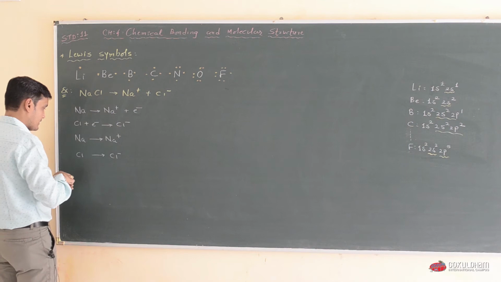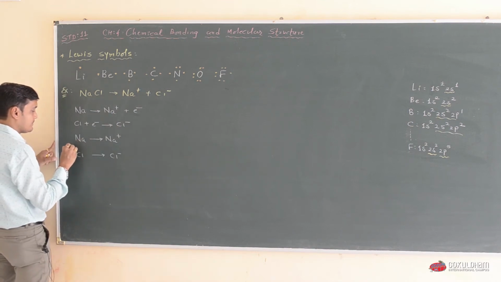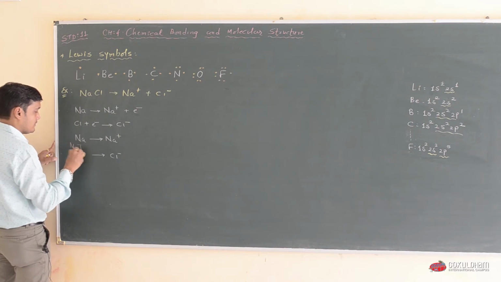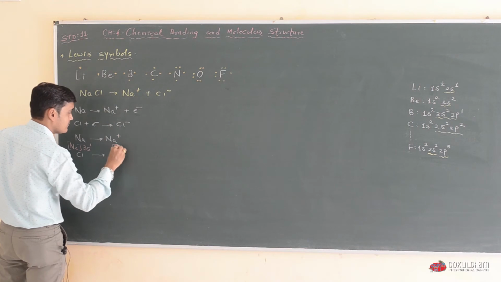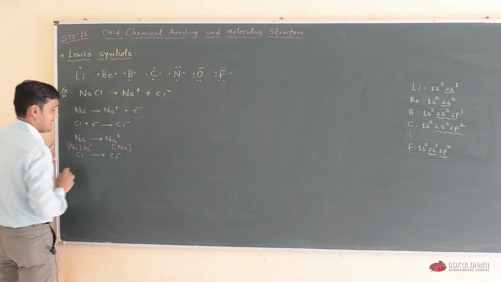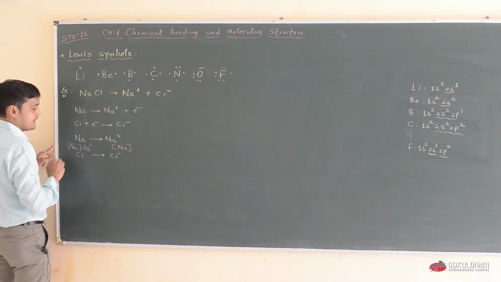Our electronic configuration for sodium is Ne 3s1, and here Ne means 10 electrons plus 1, so 11 electrons.